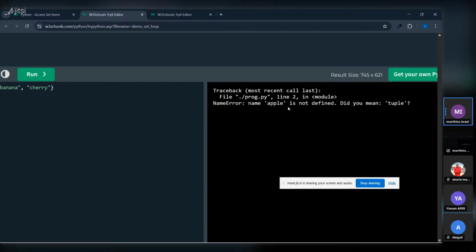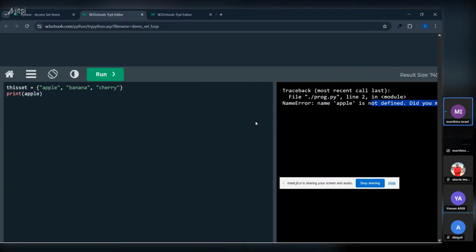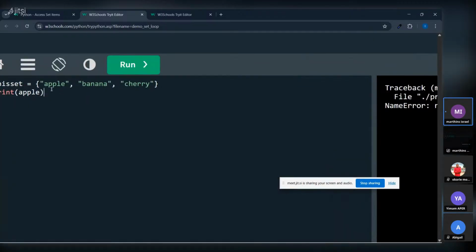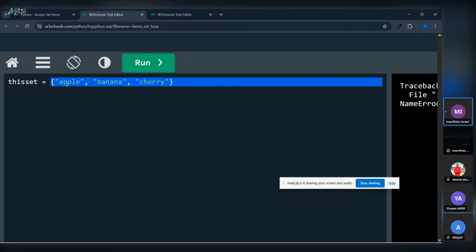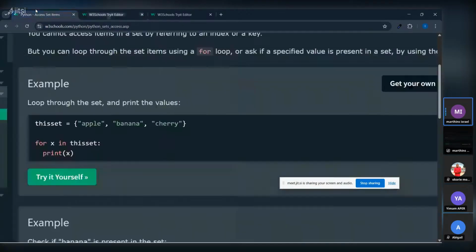Sit, the name is not defined. Do you mean tuple? It's asking the question because these guys, we can call these guys key and also a value. But when it becomes a key is when we put in our semicolon and we give it another value here. That becomes a key, but we can use this as a value and a key. So you cannot access a key like key, nothing big. You don't need to think too much about it. It's like your door, trying to open this full guy. You cannot go and call Apple inside. So that's what actually they mean.